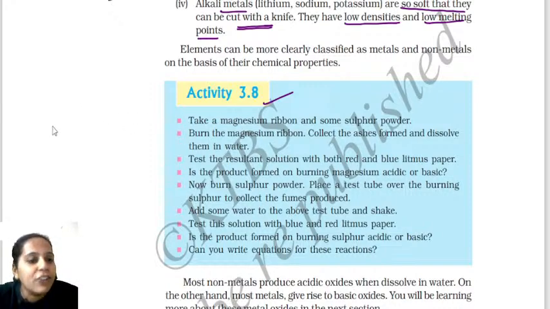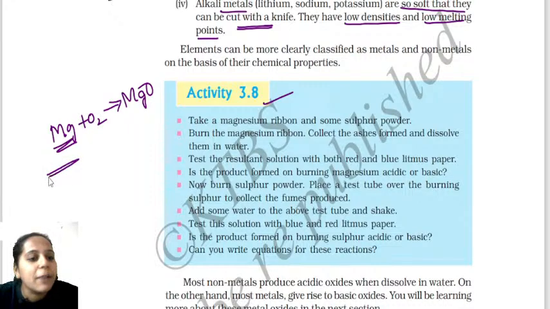So let me take magnesium. I think you have all seen it. When magnesium burns, what happens? It releases a white dazzling light. When magnesium burns with oxygen, it releases an ash substance which is called magnesium oxide.